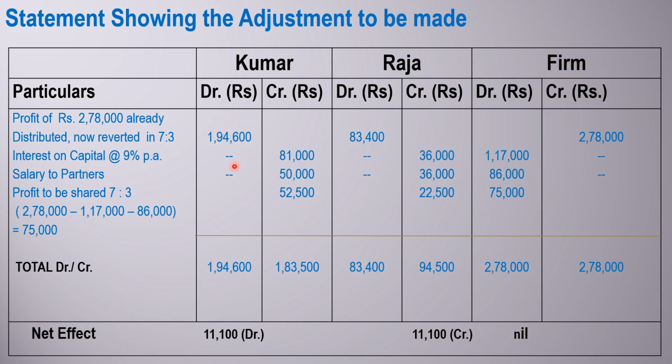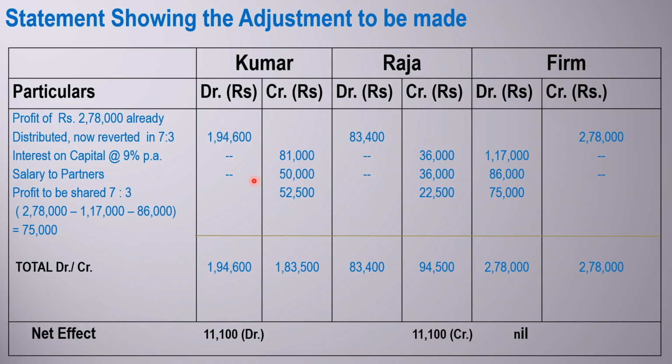But in this case we classify among the partners which amount will be debited and which will be credited. So this is the profit of 2,78,000 which was already distributed. What we will do here is the partners should return that profit. Just imagine that if the partners return that amount of profit, then that revenue will be generated for the partnership firm.